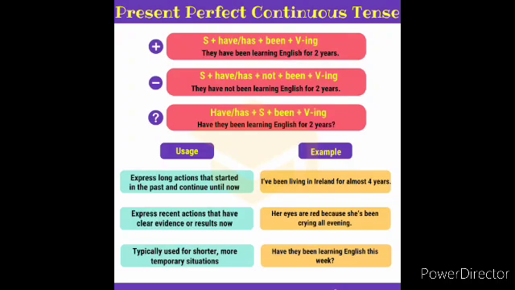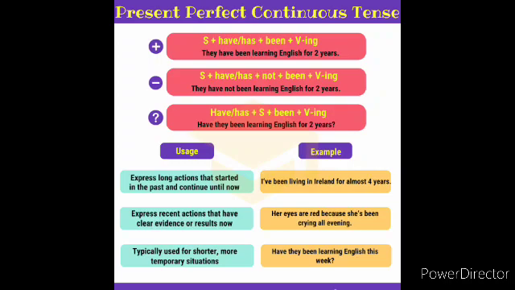Children, look at the image here. Present perfect continuous tense. In positive, the structure for present perfect continuous tense is subject plus has or have plus been plus verb plus ing. So this is the structure for present perfect continuous tense in positive, children. Suppose the subject of the sentence is in singular form, we should go for the helping verb has.